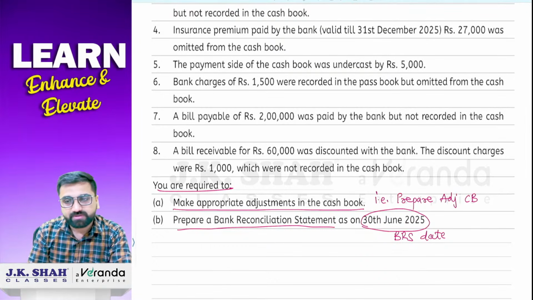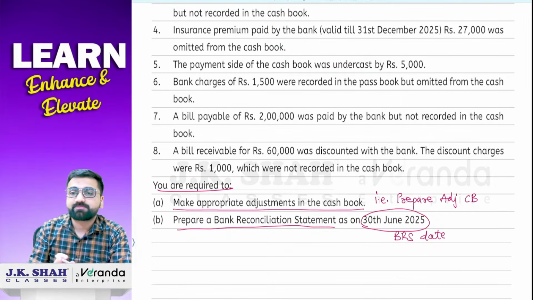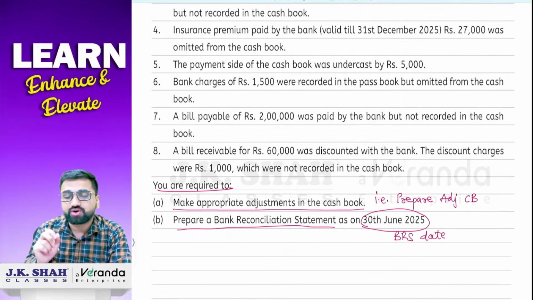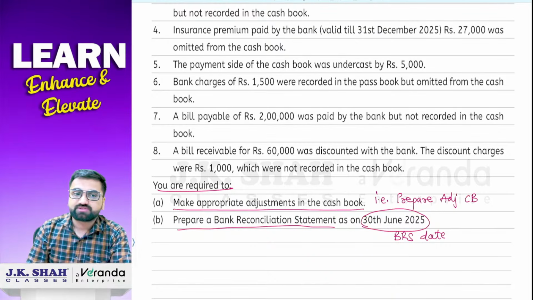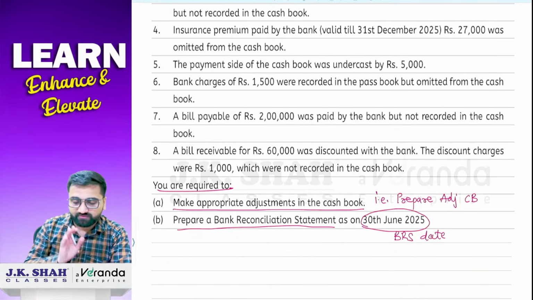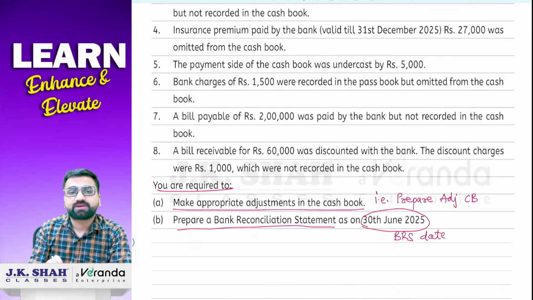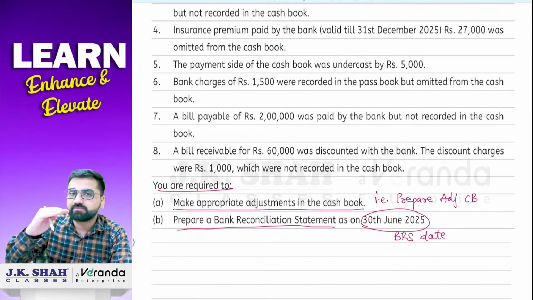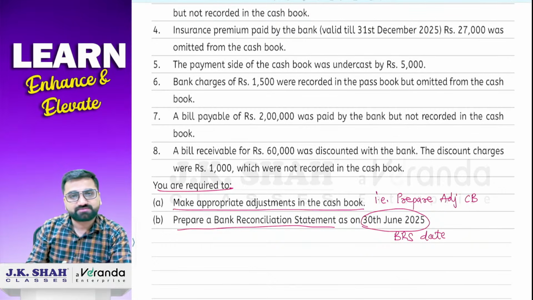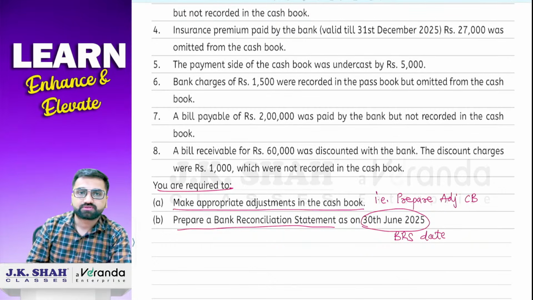Sir, then when will we prepare the BRS? Sir, the BRS will be prepared once you have completed your adjusted cash book. Because the balance as per the adjusted cash book will decide how your BRS will be prepared. For example, if after preparing the adjusted cash book your closing balance, the balance carried down, comes out as a favorable balance, that means we are at a favorable balance as per cash book. So then we will find out as per passbook.